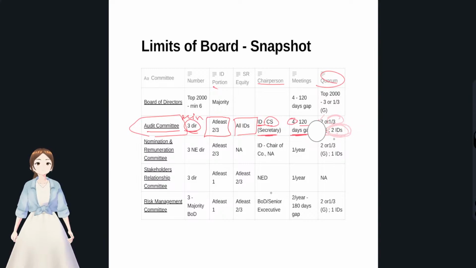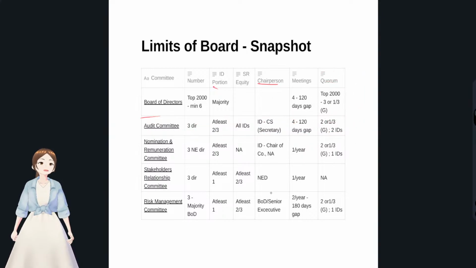If minimum 2 independent directors had been present at that meeting, then quorum was there for that meeting, because how many independent directors you require? 2 independent directors. How many? 2 or 1/3, whichever is greater. If at all 1/3 had come to 3 out of 3, 2 has to be independent directors plus another 1 could be any director or chairperson. Okay, this is with regards to the audit committee constitution and composition and member meetings and quorum.